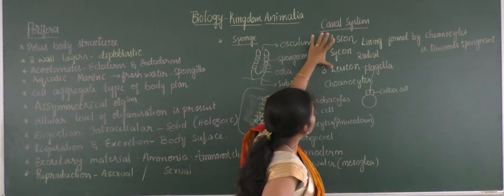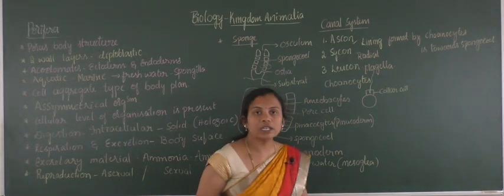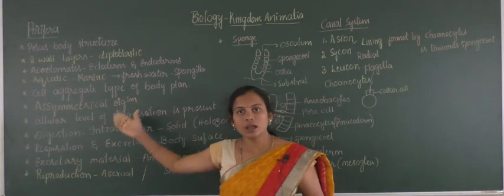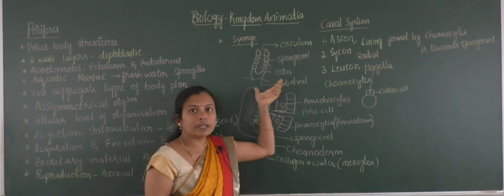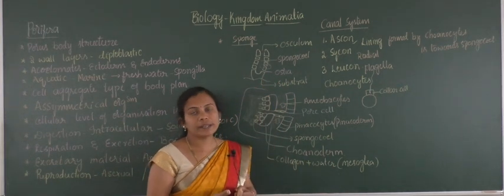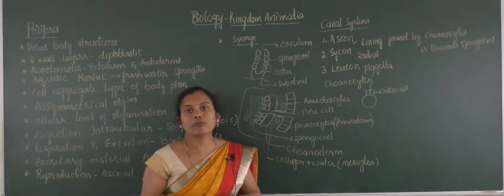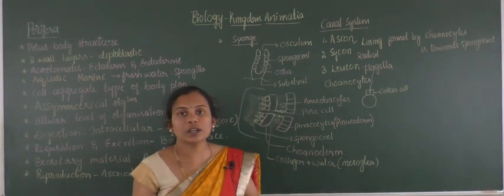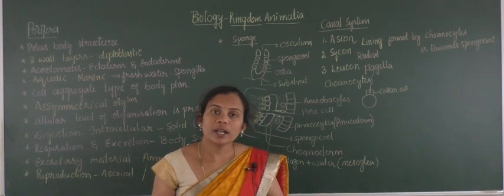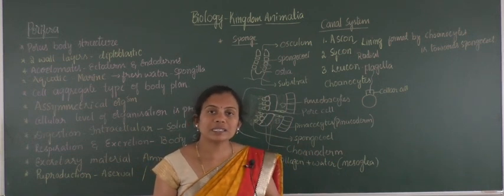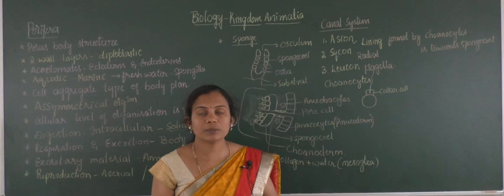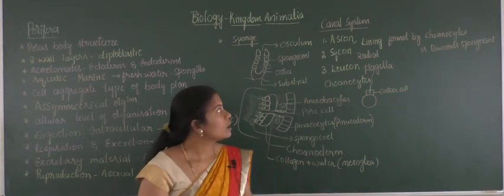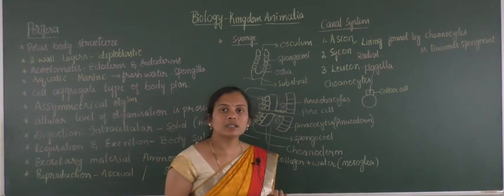So in this way the canal system helps in the easy movement of water, as these are present in the aquatic habitat. The flow of water takes place and it takes the food inside in solid form, which is called holozoic mode of nutrition, and the digestion is intracellular, that is the digestion of food materials inside the body of the organism. Later on it excretes the waste material. So that is the canal system.